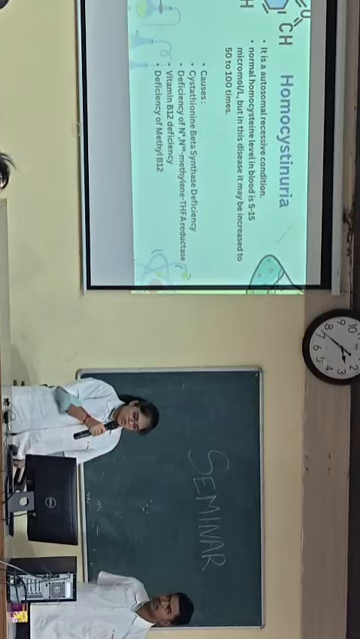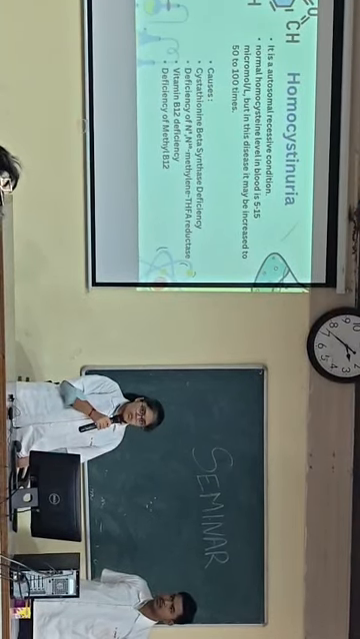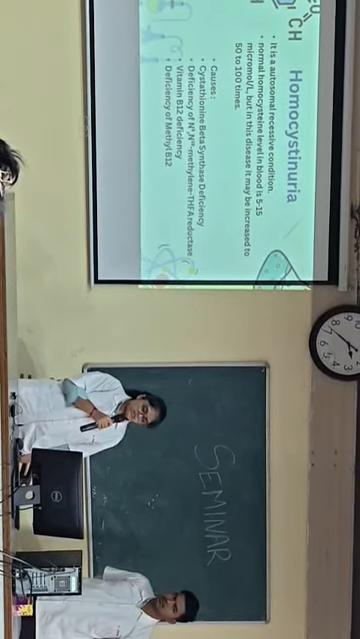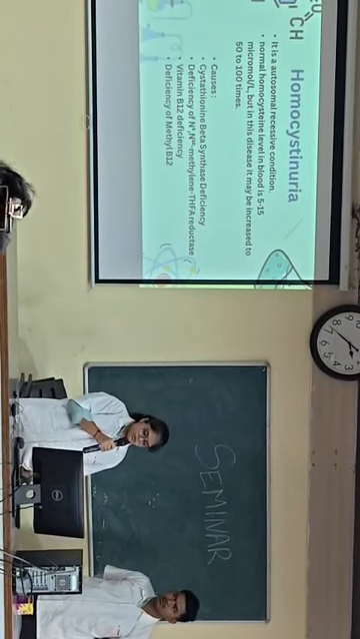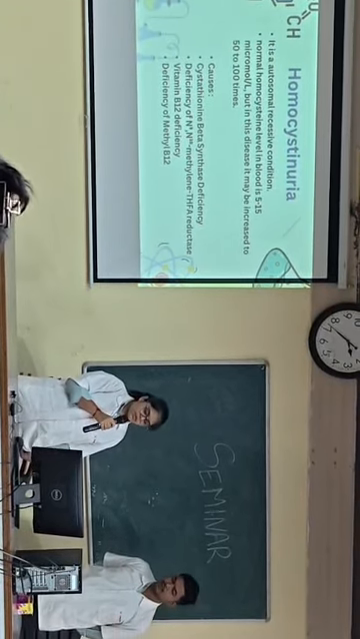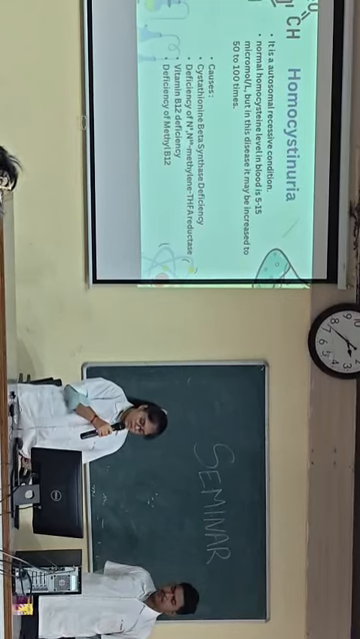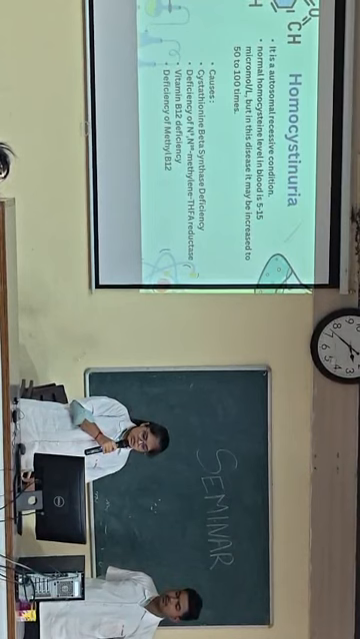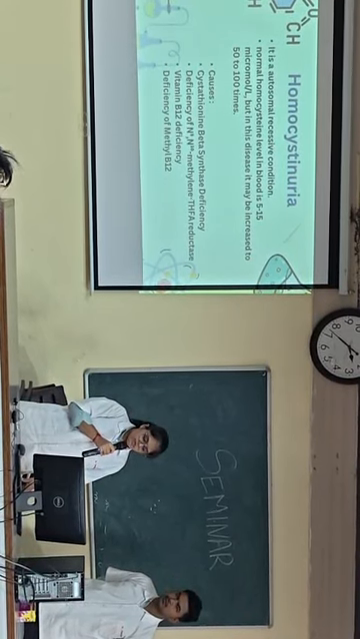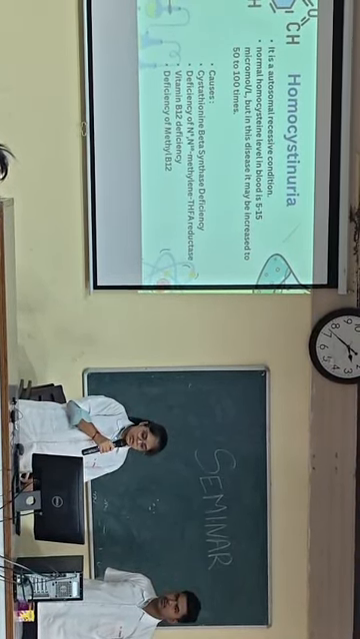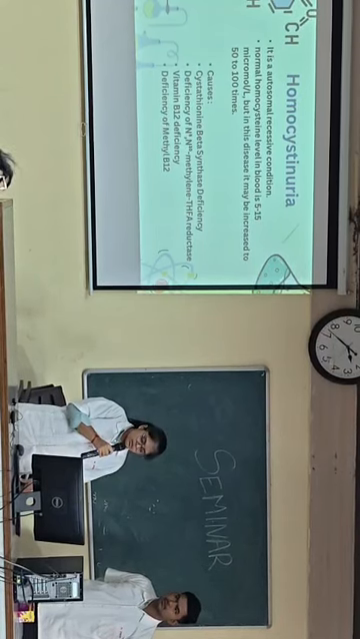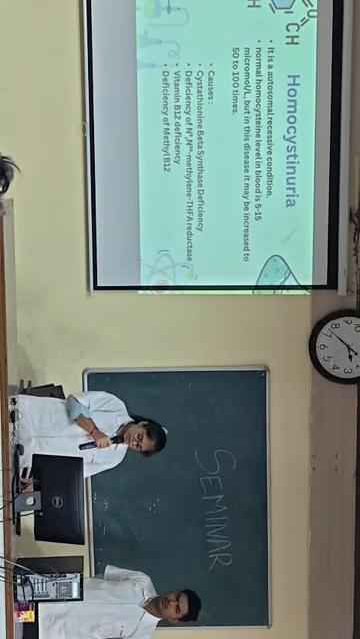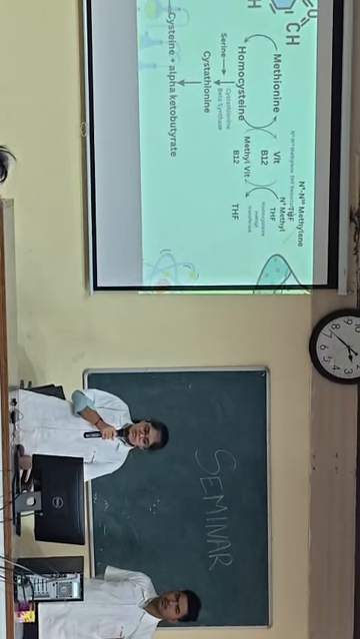Homocystinuria. It is an autosomal recessive condition. Normal homocysteine level in blood is 5 to 15 micromole per liter. But in this disease, it may be increased 50 to 100 times. Causes of homocystinuria are cystathionine beta synthase deficiency, deficiency of N5,N10 methylene THF reductase, vitamin B12 deficiency, and deficiency of methyl B12.